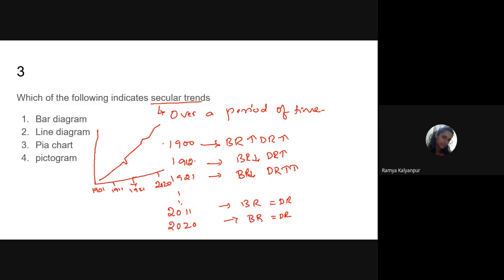Now, the information to be observed is that during the year 1921, there was a drastic reduction in the Indian population. This we call, statistically, remember Smriti, the great dip of India. A question can be asked in NEET also; we don't know tomorrow. A diagram is there, the great dip of India is observed. What does it indicate? Something may be asked. This diagram is showing a dip in this line, which is pointing downwards. That means during this year, there was very low birth rate and extremely high death rate.